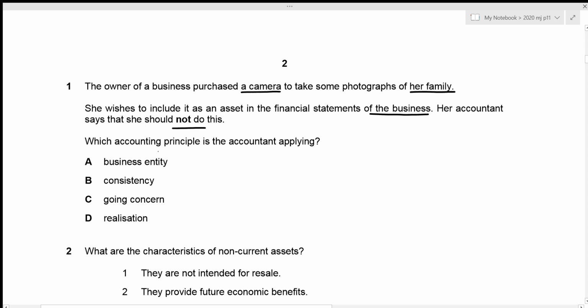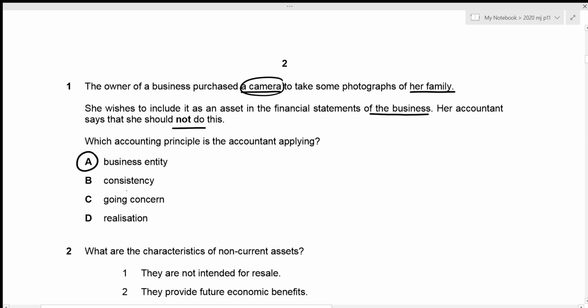So the very first option we have is business entity, and the business entity principle states that transactions associated with the business must be separately recorded from those of its owners. And in this case, we can clearly see that the camera was purchased by the owner for her personal use to take the photographs of her family, which means that this is not an asset that is used in her company. Due to this reason, the camera should not be included as an asset in the financial statements of the business. So clearly, the accounting principle applied here is the business entity one. This is the correct answer. But let's go through the other options as well.